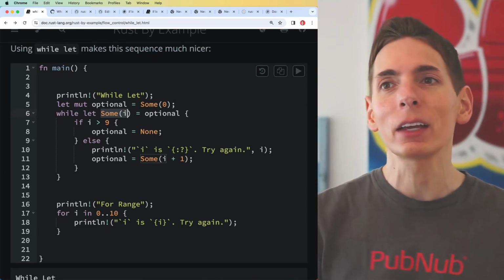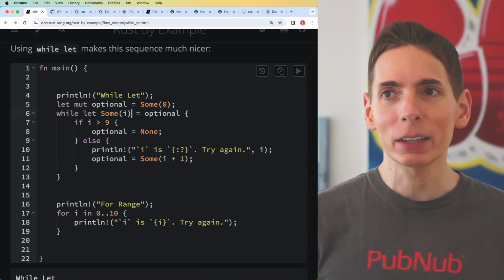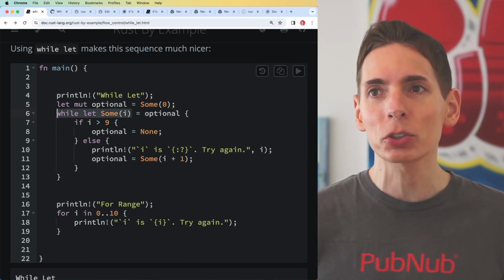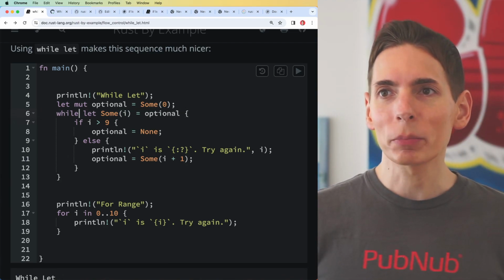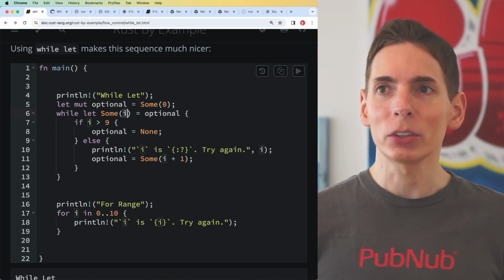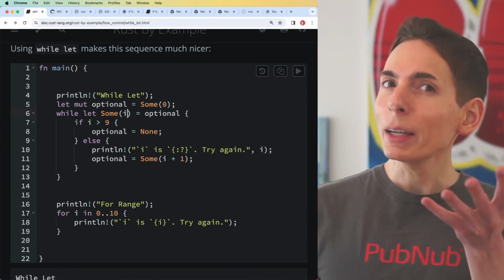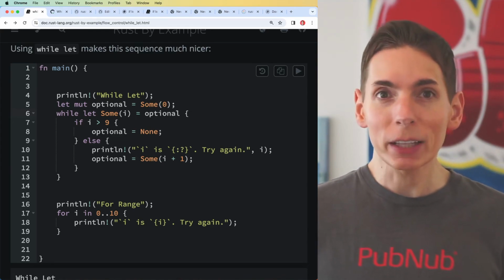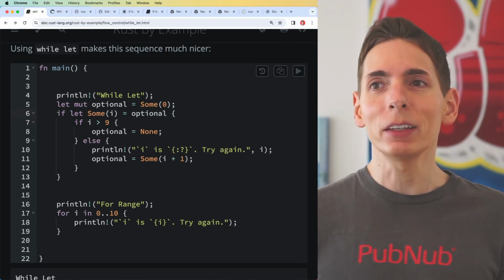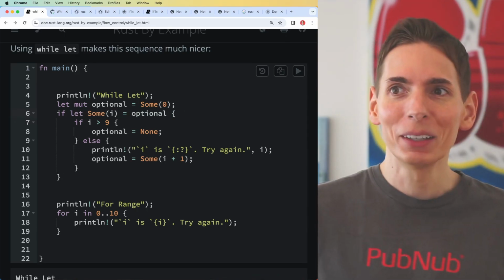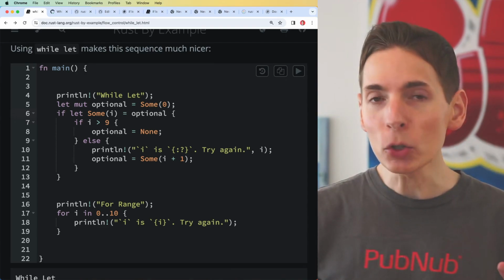So this is why I like a while let: it's a shorthand capability that allows you to destructure a variable immediately on the same line that you're jumping into. So you can do something with the variable here. That's really powerful. You are likely better off with just an if let under most conditions if you're using this pattern altogether, right? Something like this. You might as well do that. Obviously it's not going to be a loop in that case.